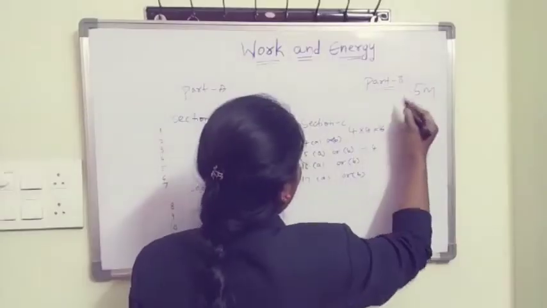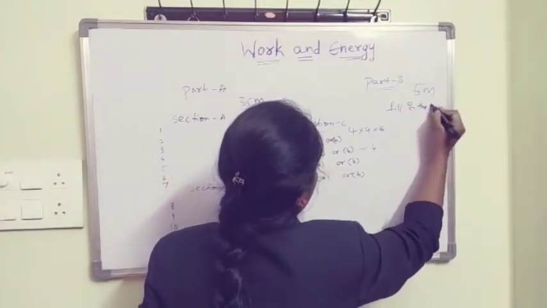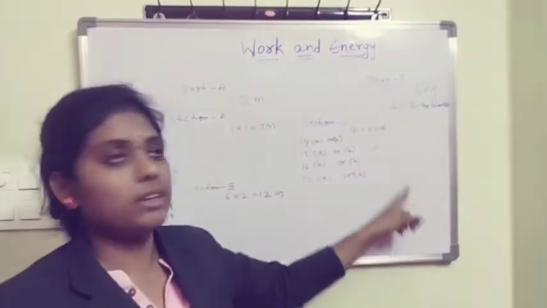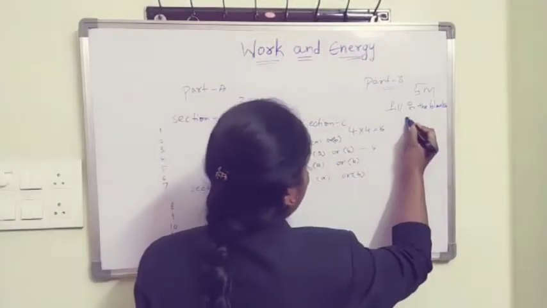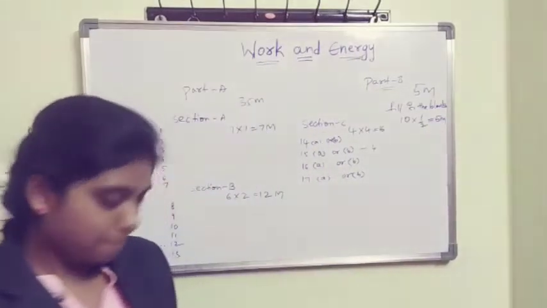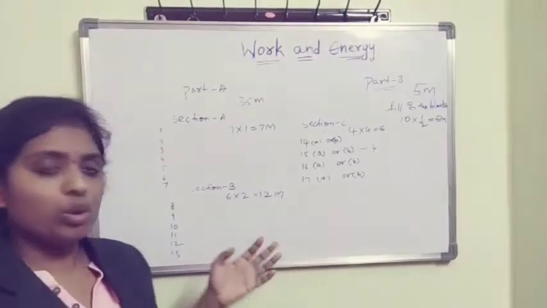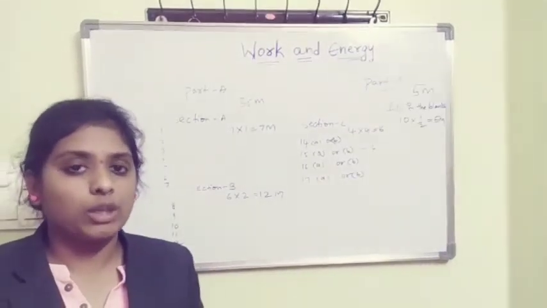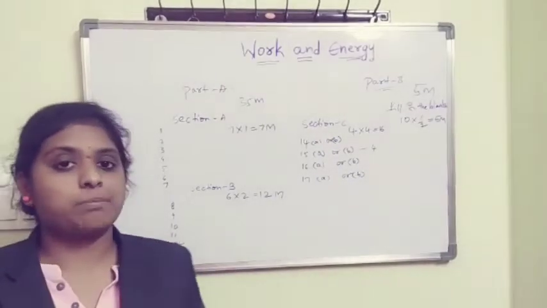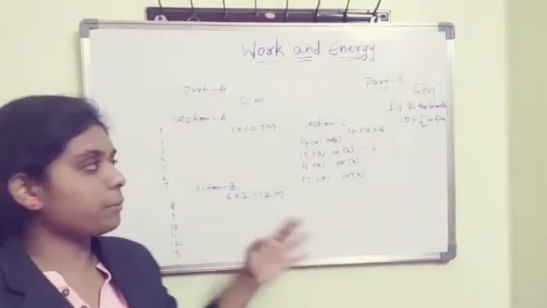Now let's see Part B, fill in the blanks. A total of 10 fill in the blanks will be there in Part B. Each fill in the blank carries half a mark, so you will get 5 marks. This is the summative assessment pattern. All of you know it, but again I want to explain it more. If I explain, you will get more marks. I thought like that, so I repeated the question paper pattern.